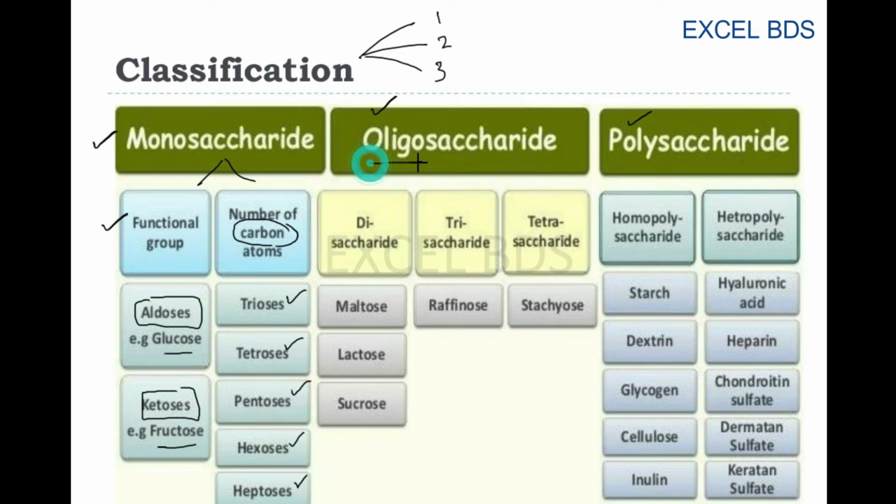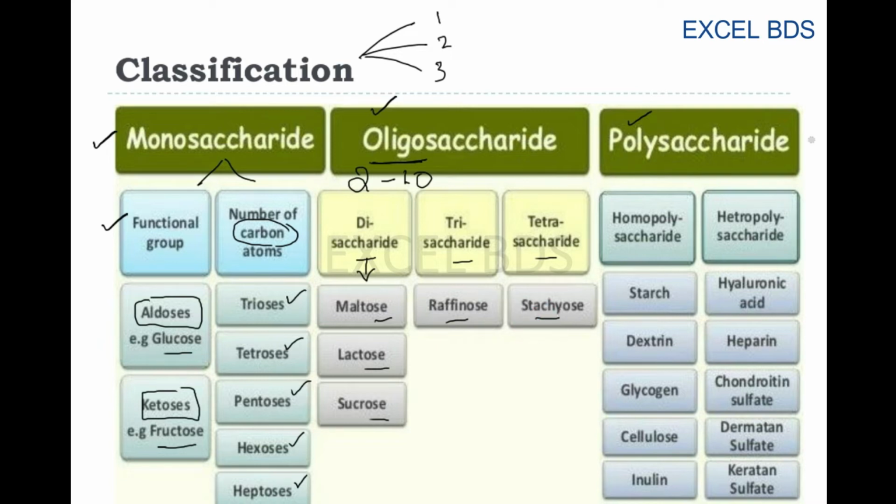Now what about the oligosaccharides? Oligosaccharides are those where there are more than 2 and up to 10 monosaccharide units attached to each other. It can be disaccharides, trisaccharides or tetrasaccharides similarly. And should we stop here? No, we have to give examples for each: disaccharides, maltose, lactose and sucrose; trisaccharides, raffinose; and tetrasaccharides, stachyose. Okay, this is under the oligosaccharides.